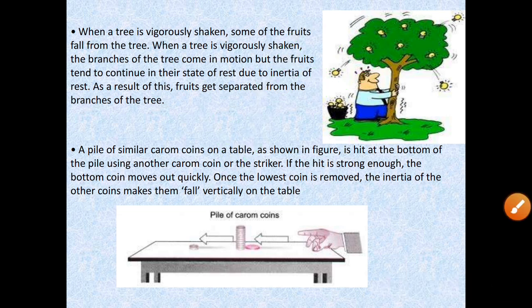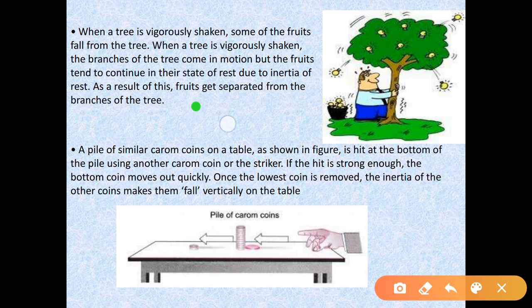Similarly, here a pile of carom coins on the table, as shown in the figure, is hit at the bottom of the pile using another carom coin or the striker. If the hit is strong enough, the bottom coin moves quickly once the lowest coin is removed. The inertia of the other coins makes them fall vertically on the table. So here what is happening?